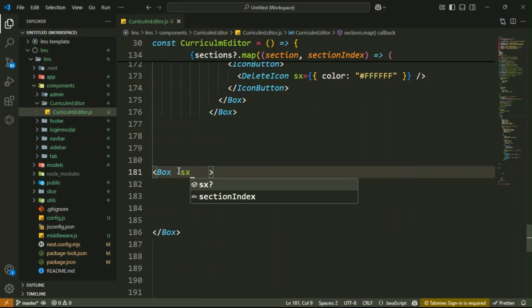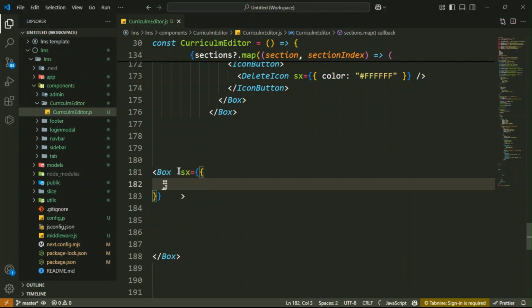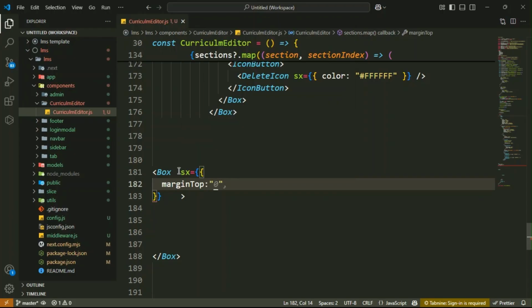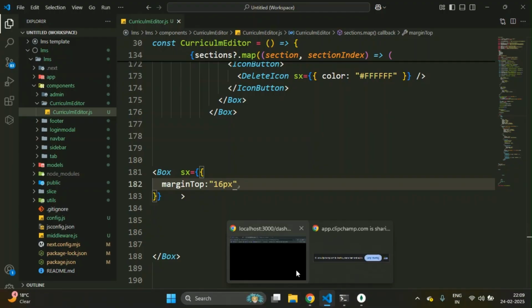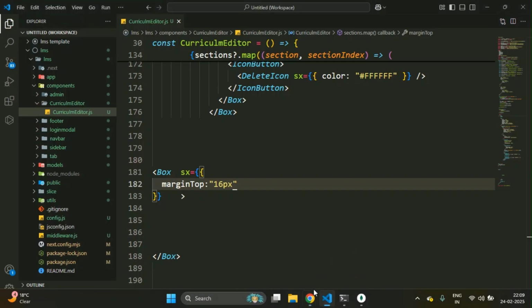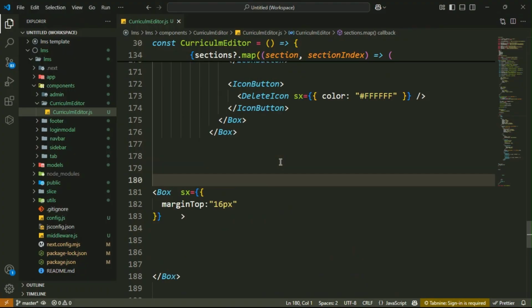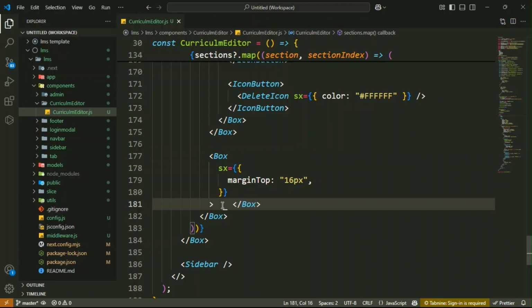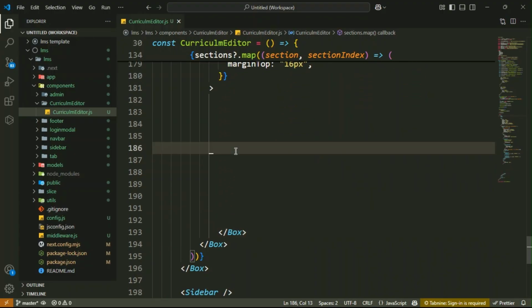Then inside the box, you have to add the styles. That is margin top, 16 px. Now check it here. Here we have some spaces. Let me remove this, but it is nothing. This is margin top after formatting the document. Then this is a margin top. Got it?